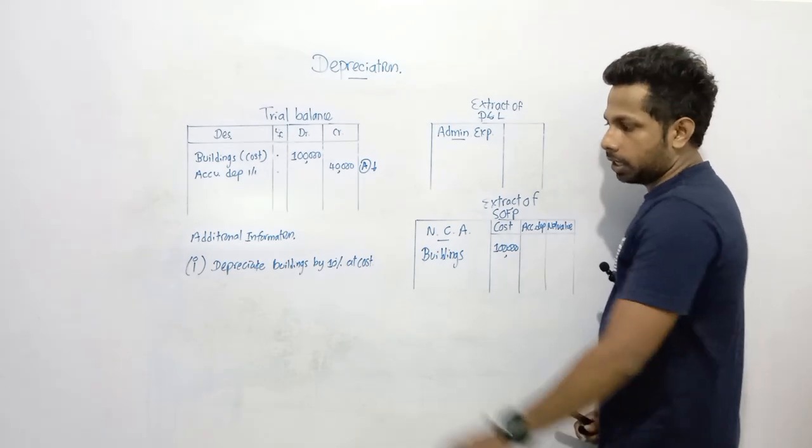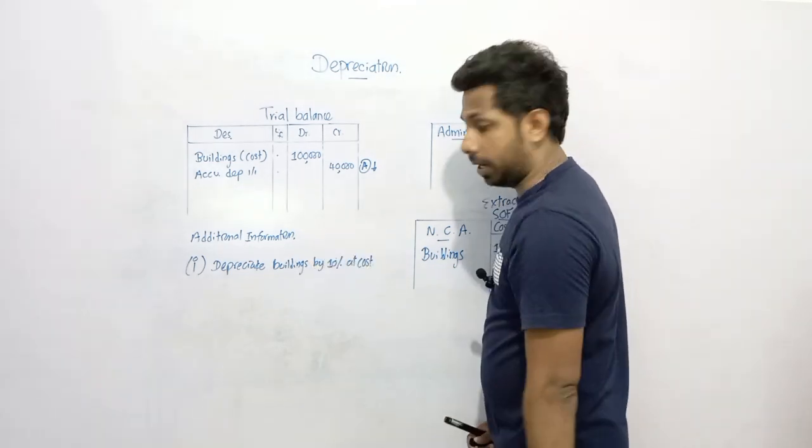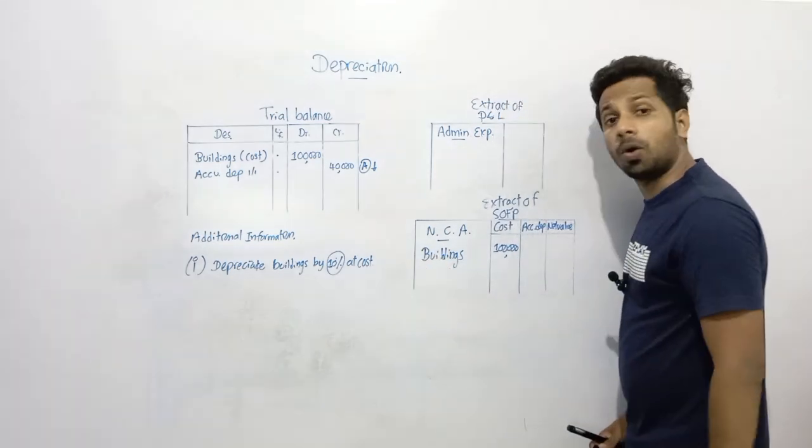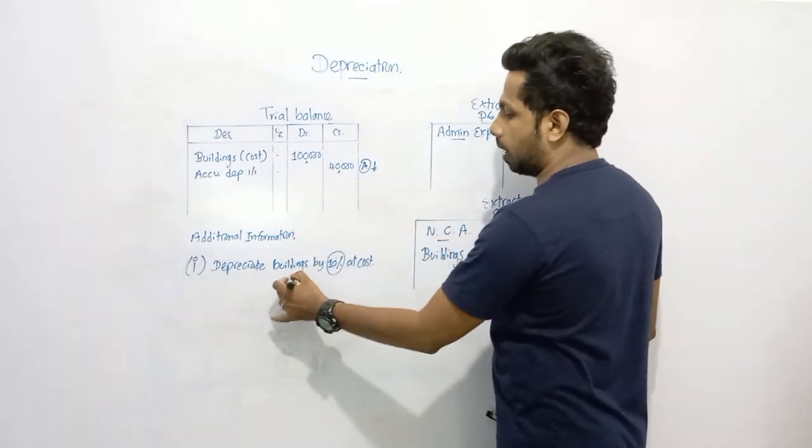Now let's have a look. According to additional information, we need to depreciate another 10% from the cost of the building. So cost is 100,000.